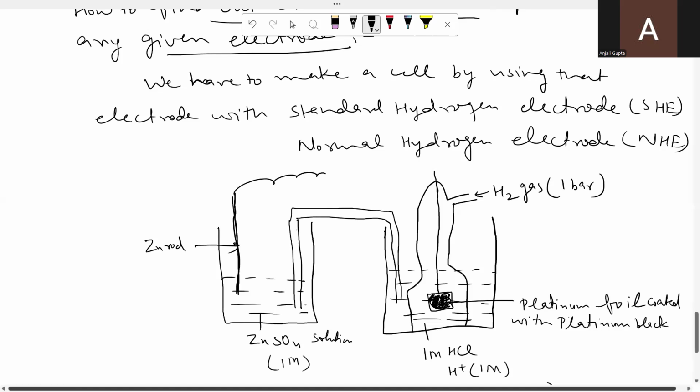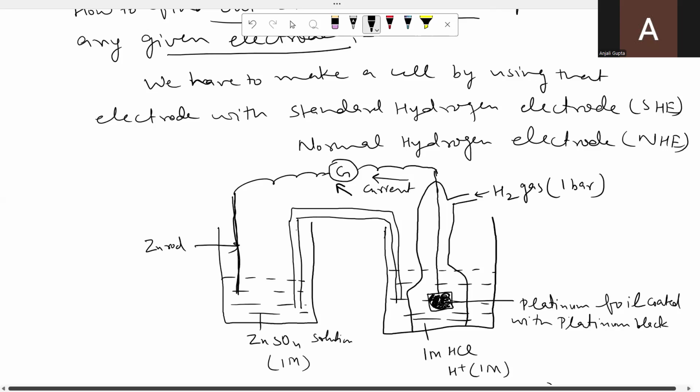And in the external circuit, first we can use the galvanometer, because the galvanometer will tell us at which electrode oxidation is taking place and at which electrode reduction is taking place. Here in this particular cell, what is observed? That the galvanometer shows deflection towards this side. It means this is the direction of the current. The galvanometer tells us the direction of current, and I told you earlier that current always flows from cathode to anode.